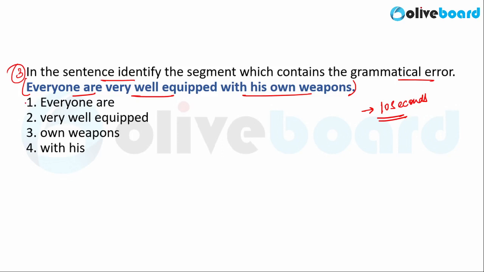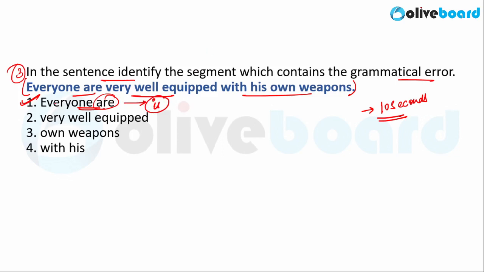So, the error lies in the first part or the first phrase, that is, everyone are. Everyone must be followed by a singular verb. So, are here is incorrect. Are must be replaced by is here. But this was not phrase replacement, this was just error spotting.